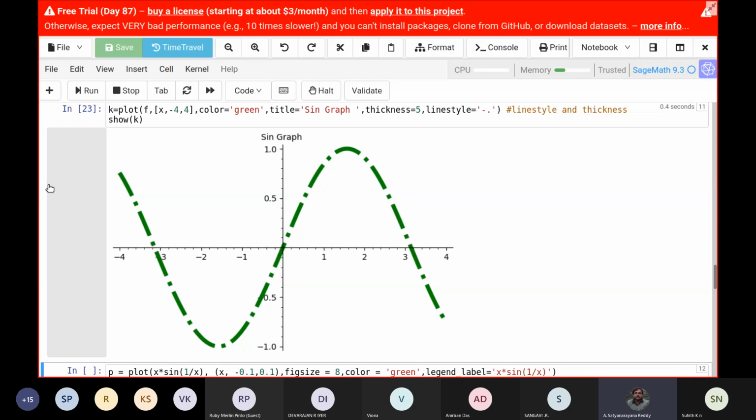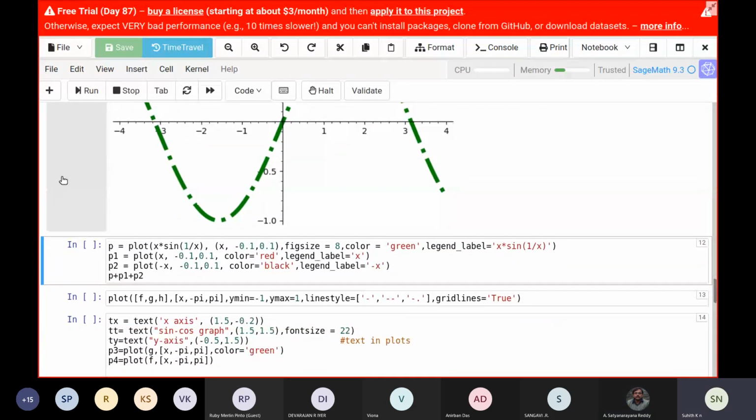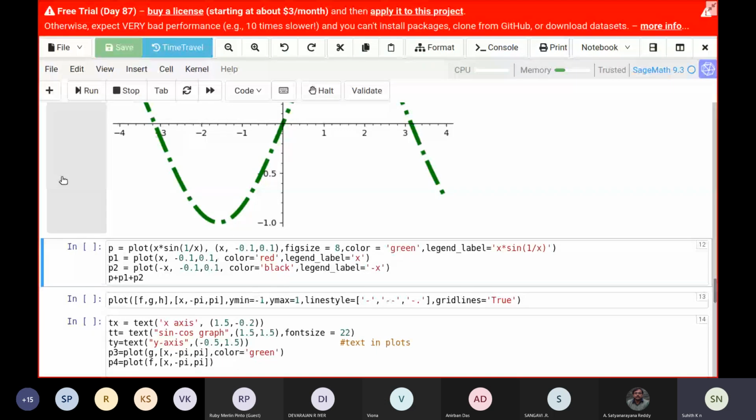Divya, Devi, you have some question or completed? Completed. So we can proceed. As Vipin asked, he wanted to label the graphs. So I'm plotting the multiple graphs in a different way, separately. P is equal to this, P1 is a separate graph and P2 is a separate graph, and for each graph I've given a legend label to represent which graph with its name: x, sine 1 by x, and minus x.